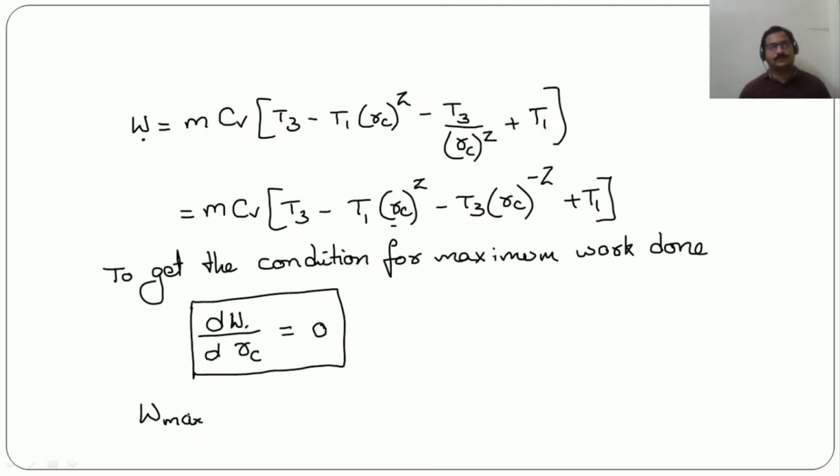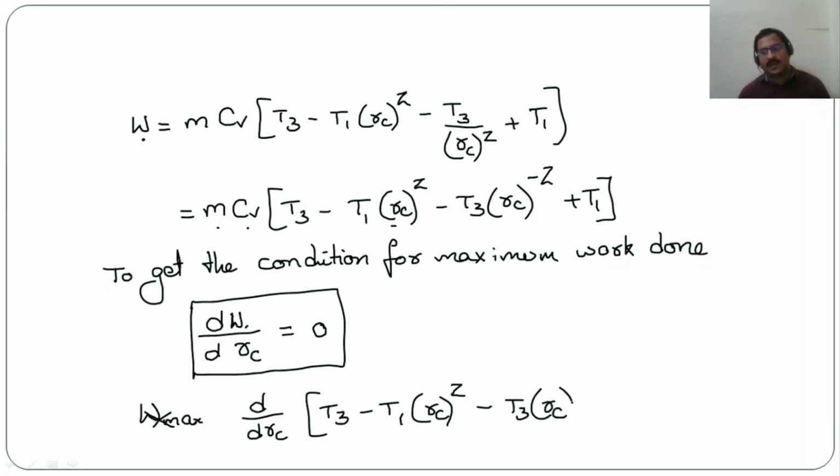So to get W max, we differentiate work done with respect to compression ratio and equate it to 0. We can't differentiate mCv, so we remove it and write d by d rc of (T3 minus T1 rc power Z minus T3 rc power minus Z plus T1) equal to 0.